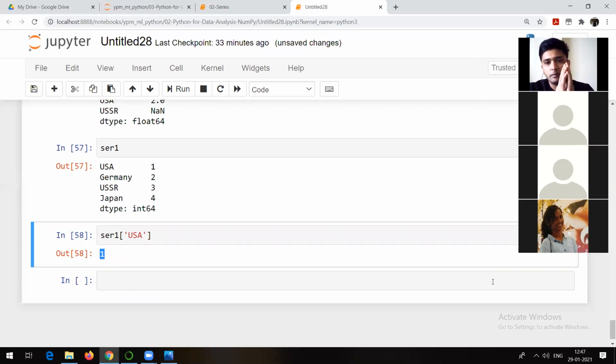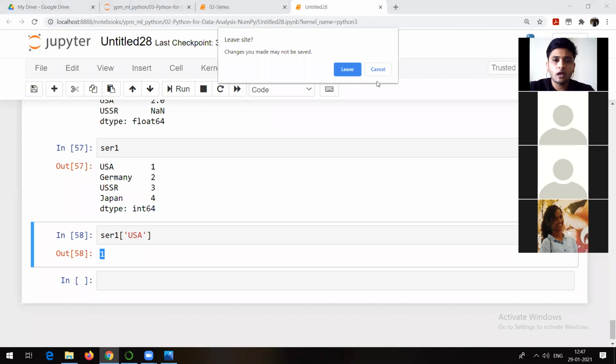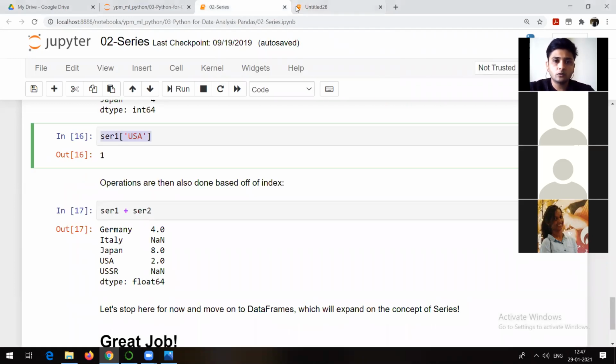Always remember this one, for those who are not aware, or those who are learning this particular thing for the first time. Series you can imagine as one column in the complete table. Okay, so it will help you to answer different questions later on. That's why I'm trying to do it. Okay, so that was all about series.